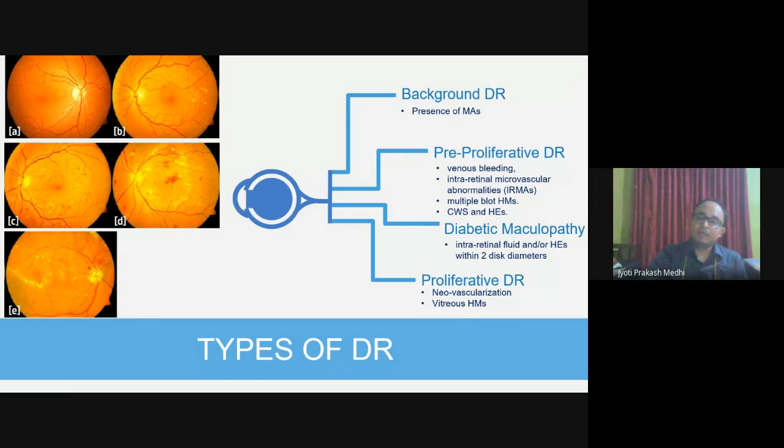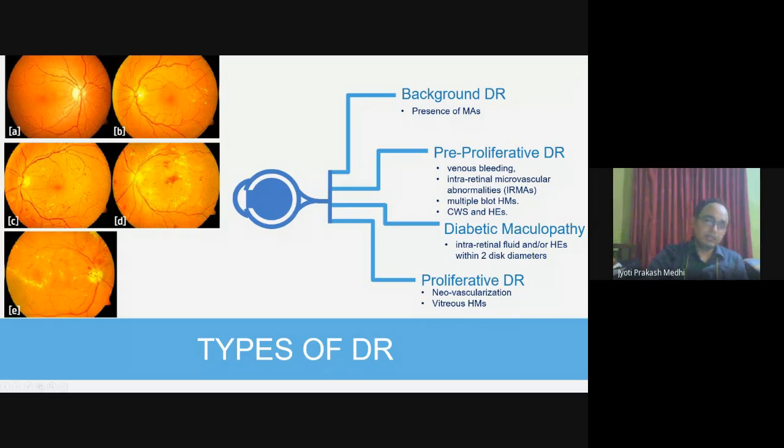Now, if these blood vessels enter the vitreous and burst there, this blood leakage will cover the vitreous region. If this vitreous hemorrhage occurs, the light cannot enter the eye. It gets blocked over the vitreous region and cannot reach the retina. So the person becomes blind. So these are the various stages of diabetic retinopathy.